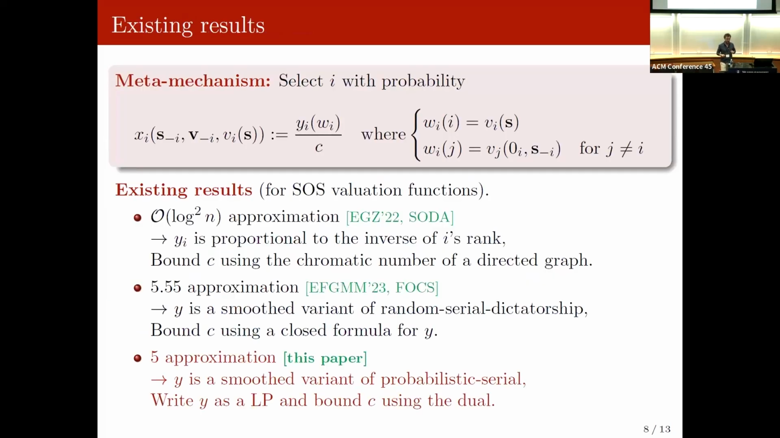Okay, before that, let me just recap quickly existing results. So we have this meta mechanism that was used in the first work that considered private interdependent values. That was a breakthrough paper because previous works only considered public valuation functions, and they were the ones who defined this private valuation idea, and they came up with the log square n approximation where they were able to bound C using the chromatic number as a cute proof.